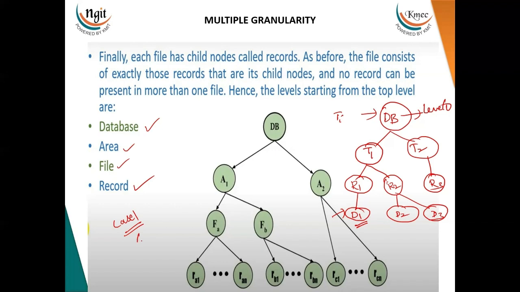Now let us discuss the second case. The second case is if there exists a transaction which would like to lock the database itself or lock the parent node. In that case, the transaction has to check the lower level elements, whether they are locked by any other transactions or not. If they are locked by other transactions, it has to wait until they release the locks. Only then can the transaction lock the main root node or the parent node. So this is the second case.